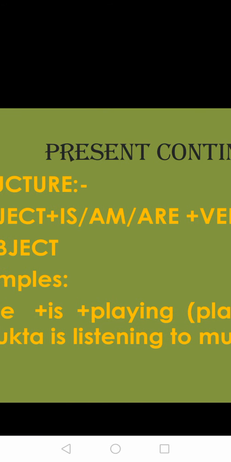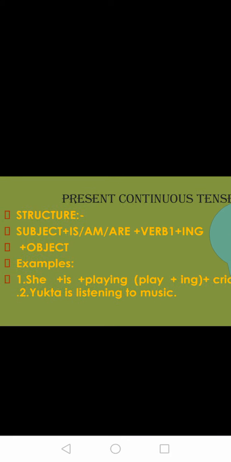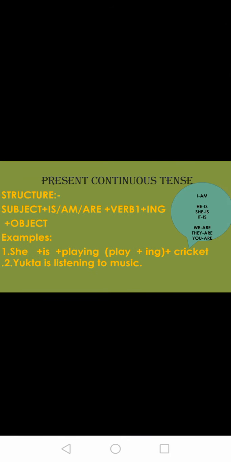Okay. So let us begin with the examples. First example, she. She plus is plus play. Play is V1 plus ing and it will become playing. So she is playing plus object is cricket. She is playing cricket. Next, Yukta, subject plus is plus listening. Listen is V1 plus ing. Listening to music is object. Okay. So subject plus is/am/are plus V1 plus ing plus object.